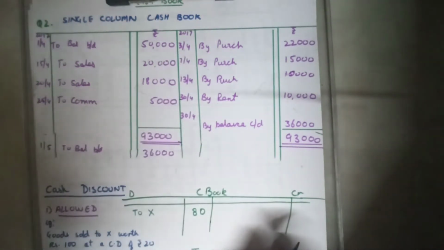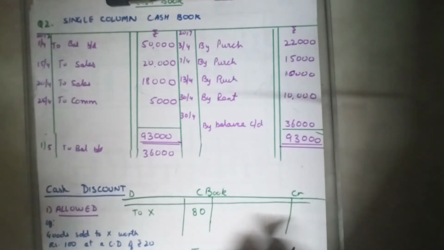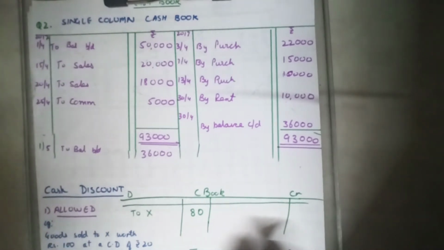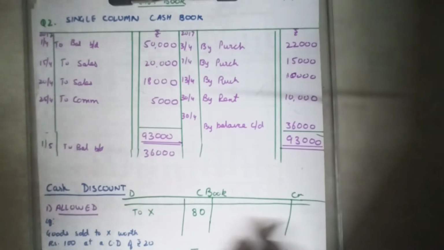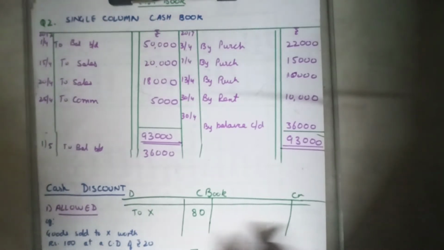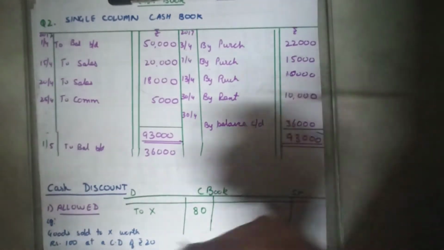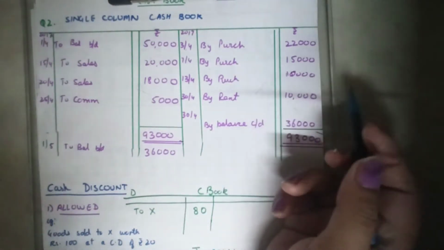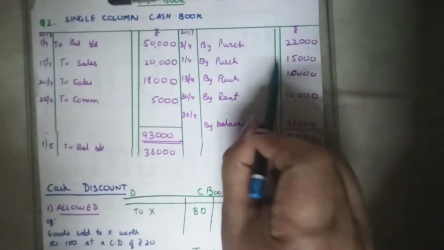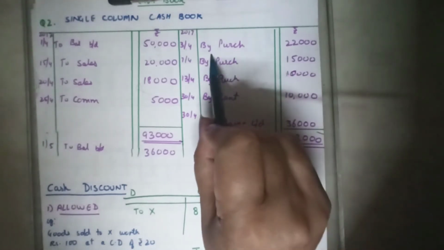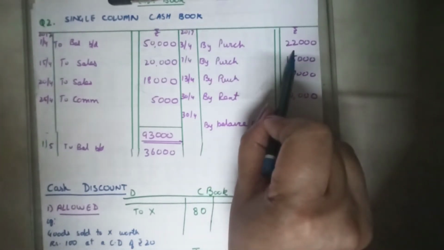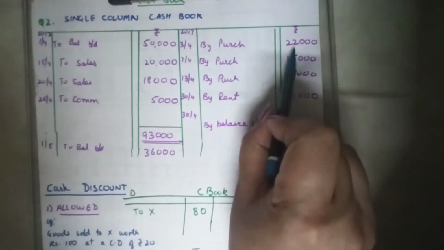Then purchased goods for cash. Goods have been purchased for cash. For cash means it will find a place in the cash book. It has to be recorded. If it has to be recorded, where will it be recorded? Purchase goods. Goods are coming in and cash is going out. Cash goes out on the credit side in the cash book. So by purchases, rupees 22,000 on the credit side.